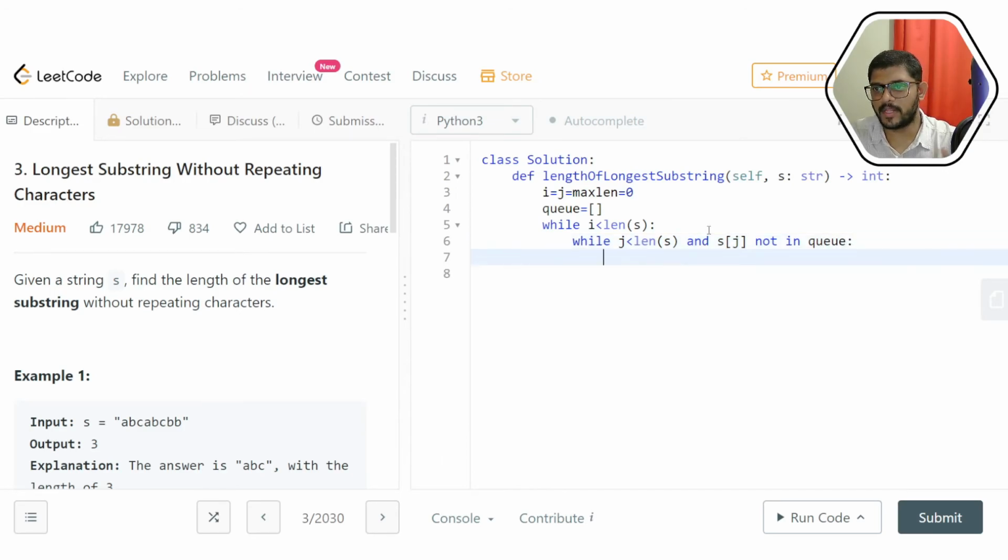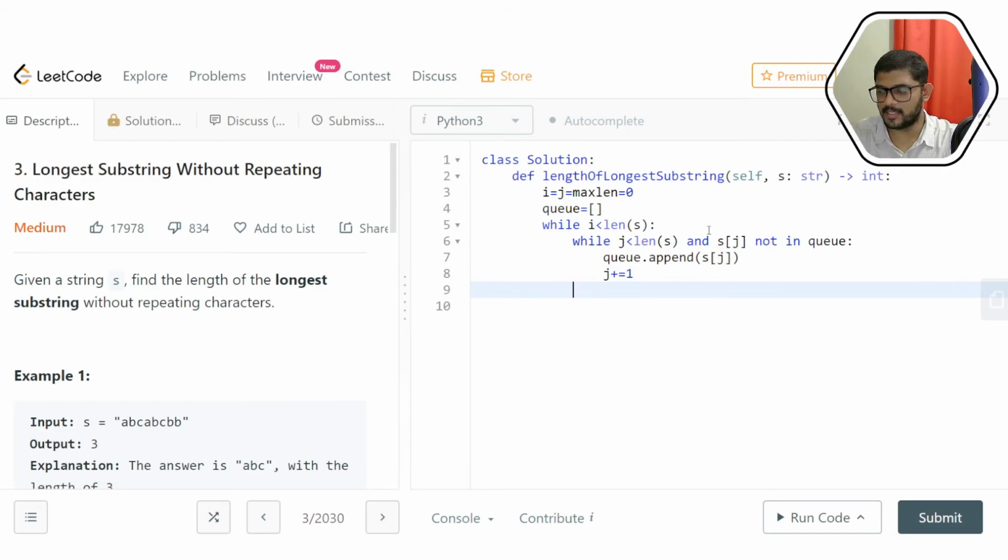It means we did not hit the first repeating character yet. If that is the case, we enqueue that particular element by appending Sj into the queue, and we increment j by 1.